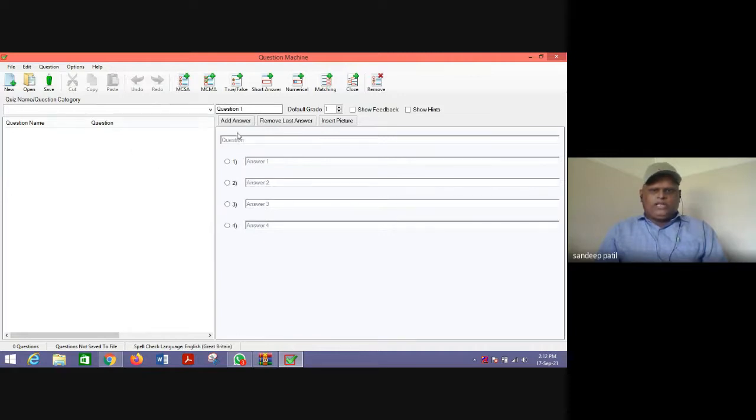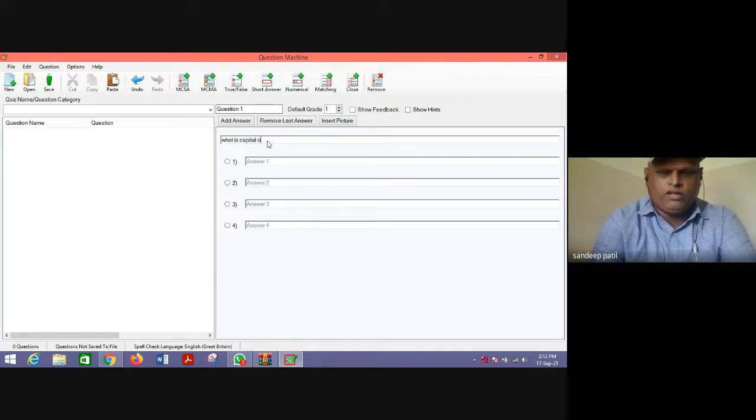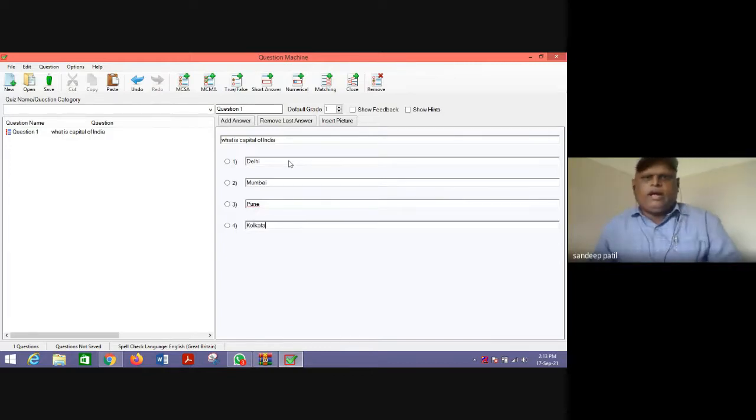So it appears like this. Then you can write your question here. For example, let us write what is the capital of India. And you need to write here the answers. And you know that the correct answer is Delhi. So you need to select this radio button. So this question with four options along with this correct answer is saved.